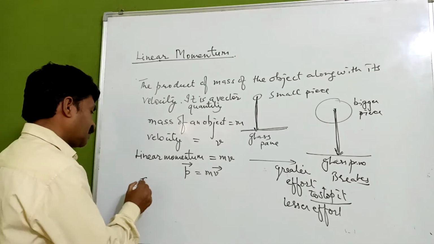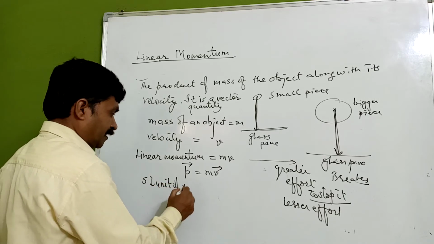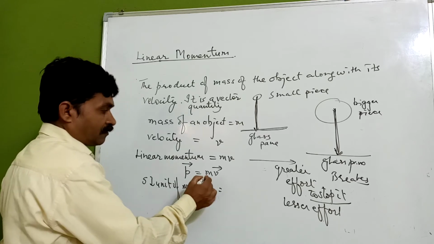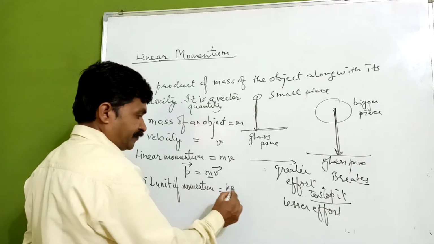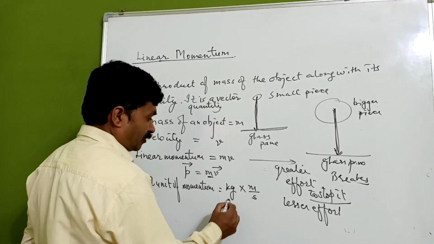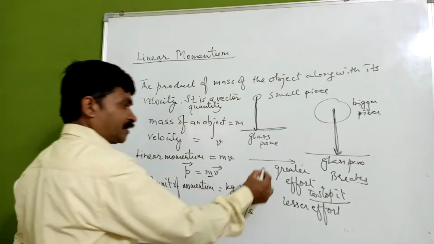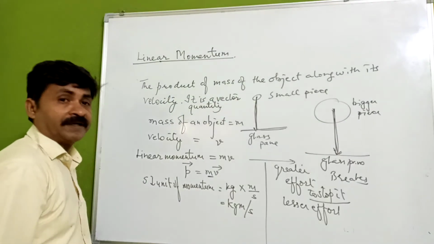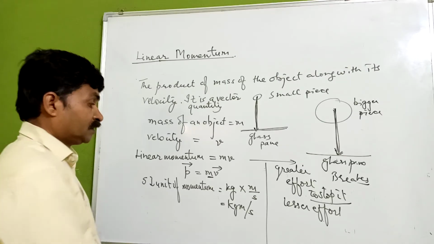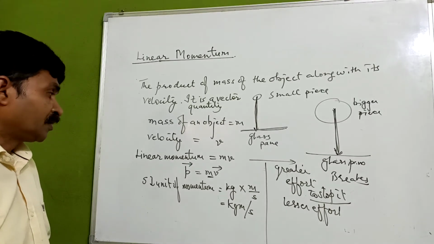Now the SI unit of momentum. The unit of mass is kilogram and the unit of velocity is meter per second. So finally we have kilogram meter per second. This is the SI unit of momentum.